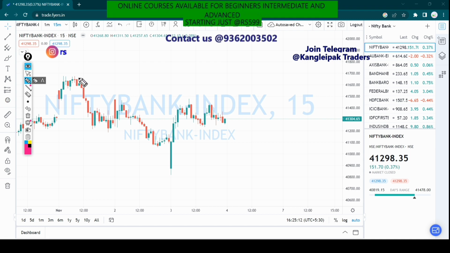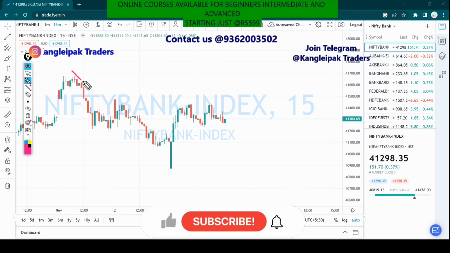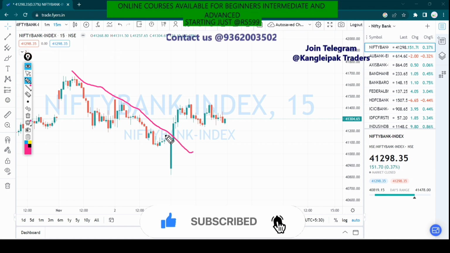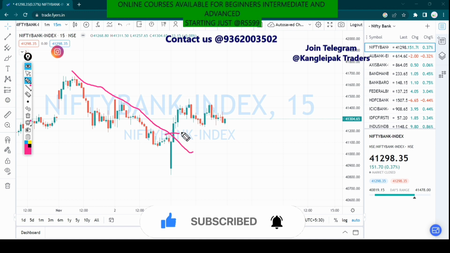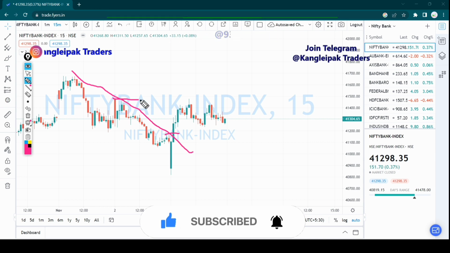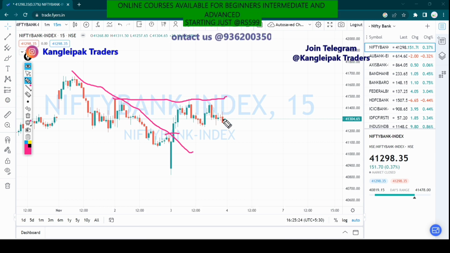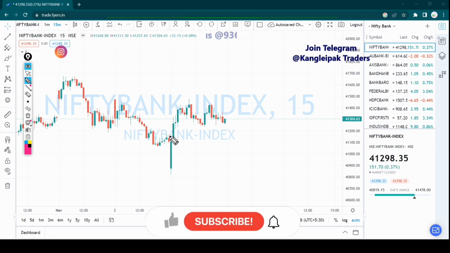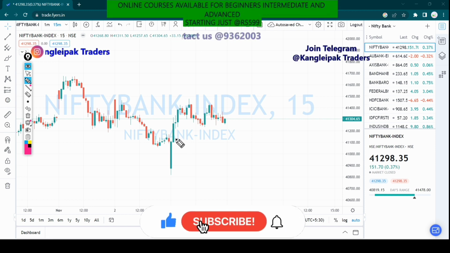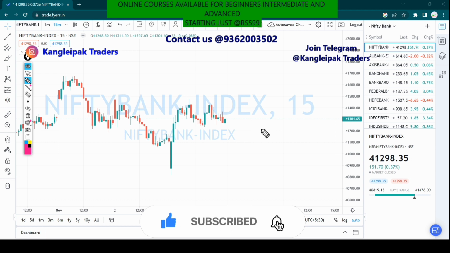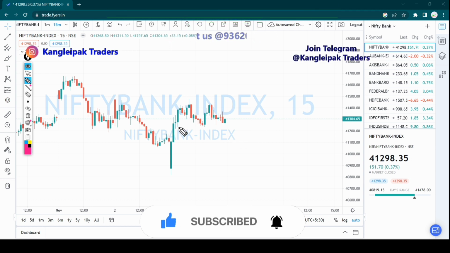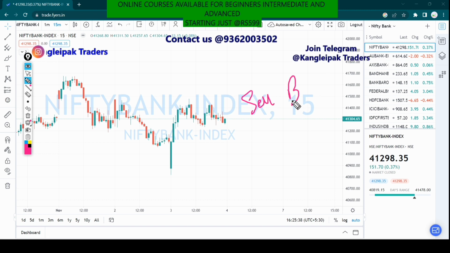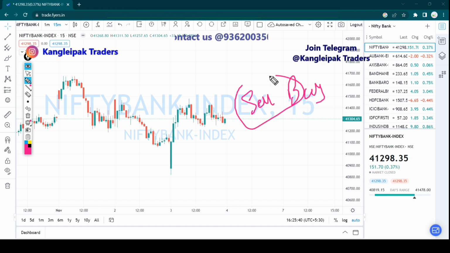So this is how I traded today. There is a proper trend line here, and I thought that once the trend line breaks, the market will make another swing high. So this was my point. Why did I sell instead of buying? I could have bought, right? But today is Thursday, the premium decay will be very fast, so I sold instead of buying. I want to get the theta decay, so that's the reason I sold.